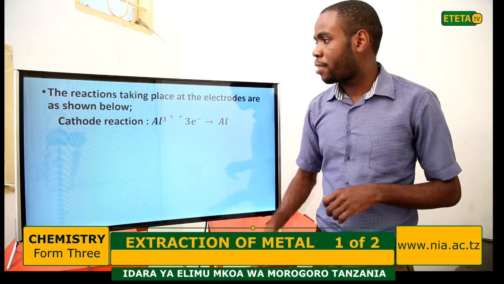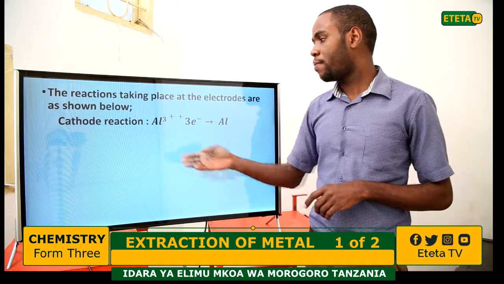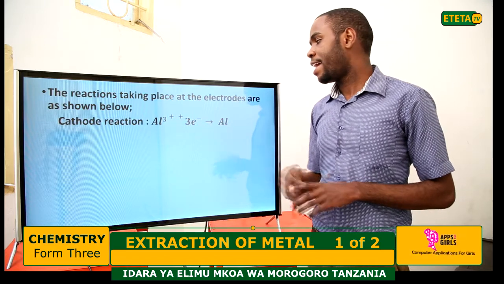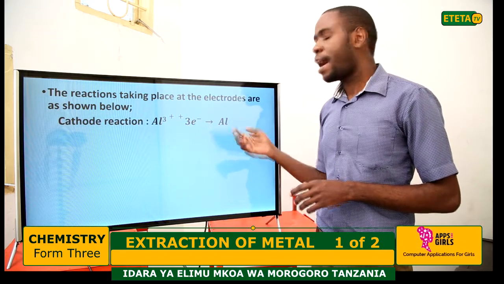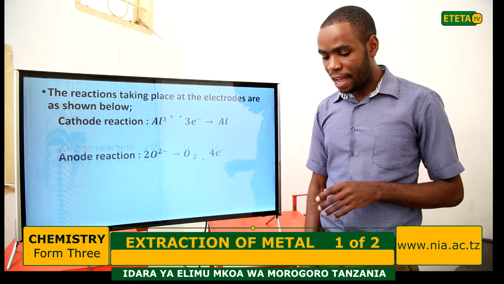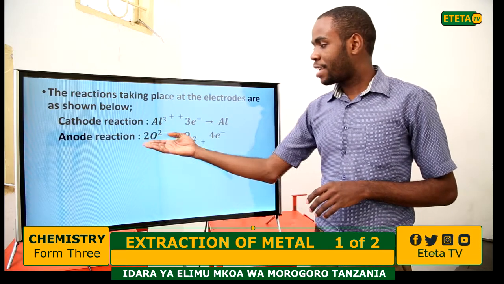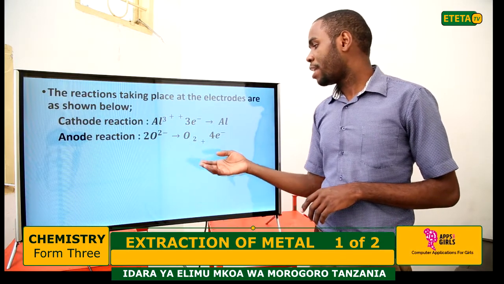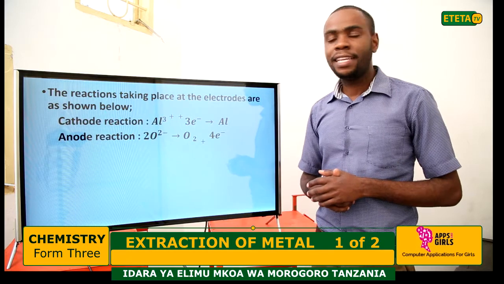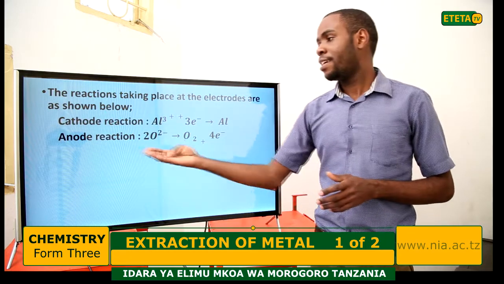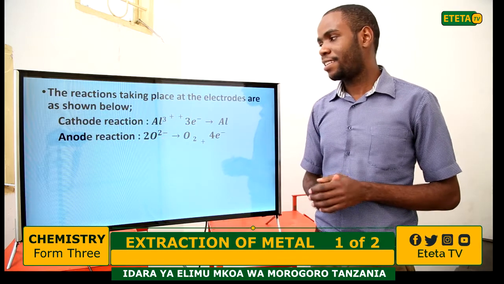Let us start with the cathode reaction. As I said, the aluminium ion will gain electrons and form aluminium metal at the cathode. But at the anode, the oxide ion will lose electrons and form oxygen gas. So this is the cathode reaction, and this is the anode reaction.